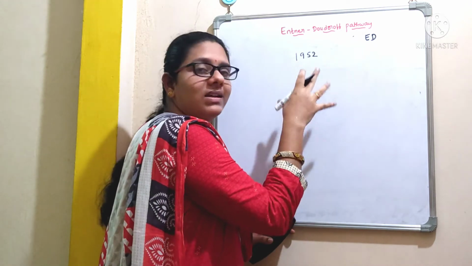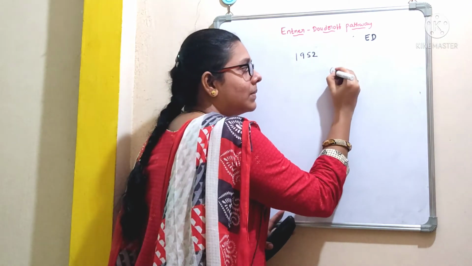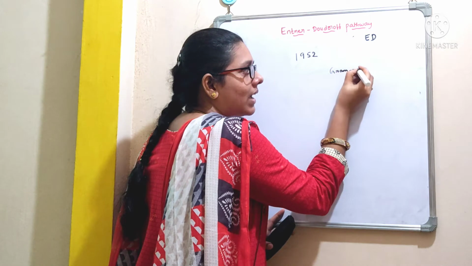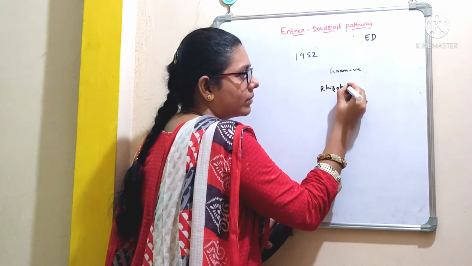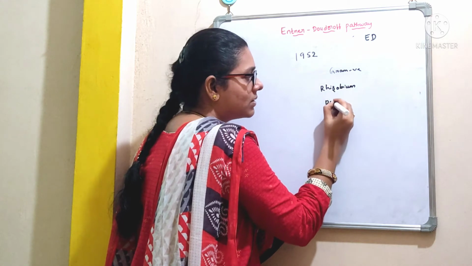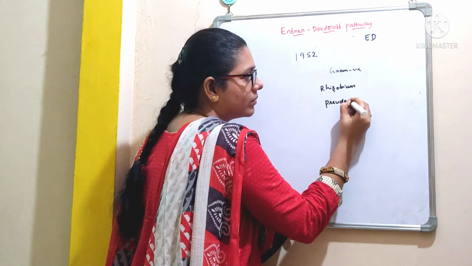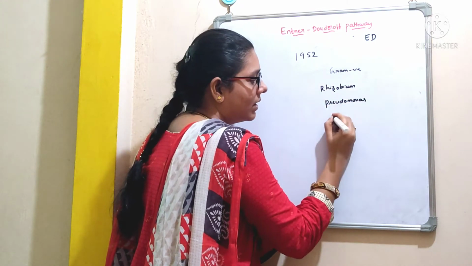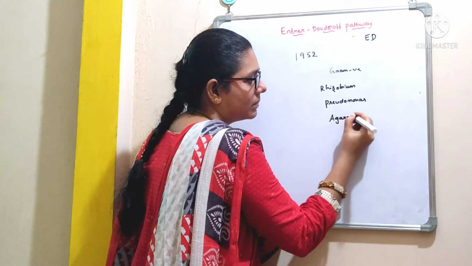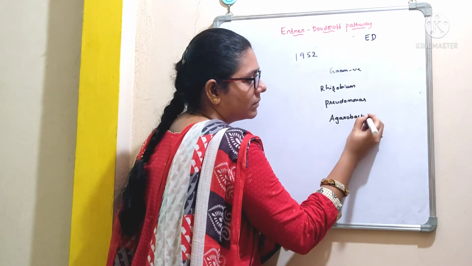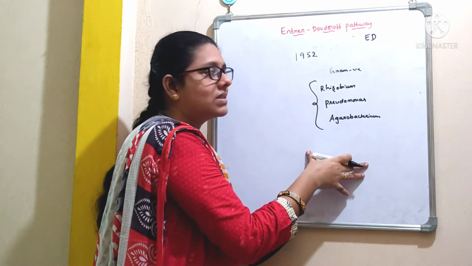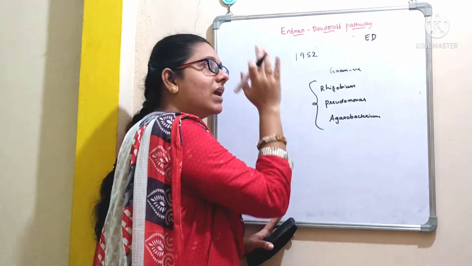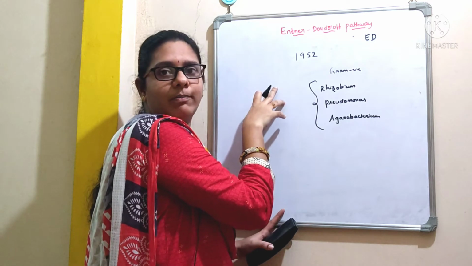This pathway is generally seen in some gram-negative bacteria like Rhizobium, Pseudomonas, and Agrobacterium. All these are gram-negative strains, and this pathway is rarely seen in gram-positive bacteria.